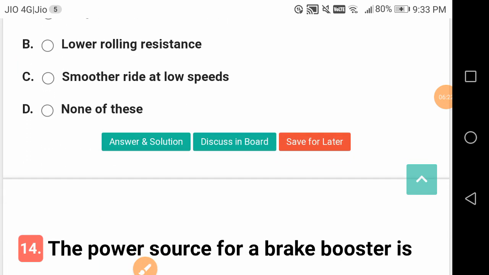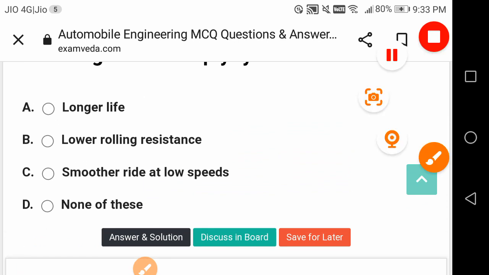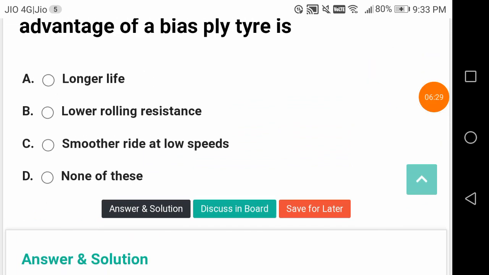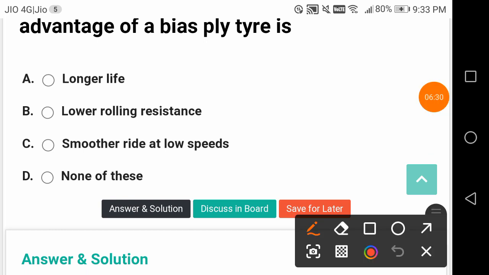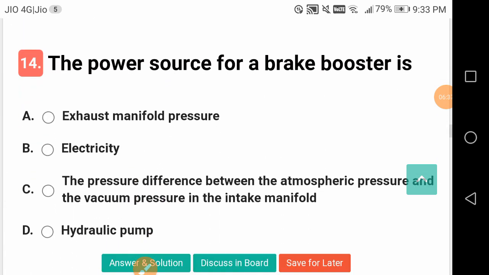So what is the advantage of bias ply tires? They have the advantage of smoother ride at low speeds, but the operation or ride becomes rough at higher speeds. The converse is true for other types of tires.